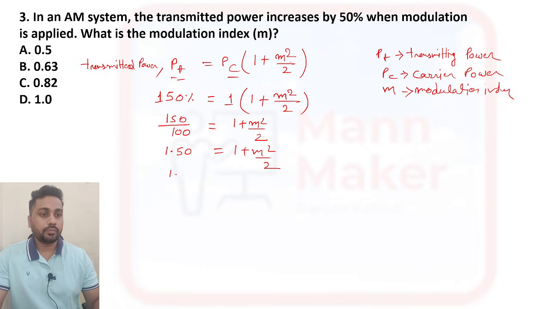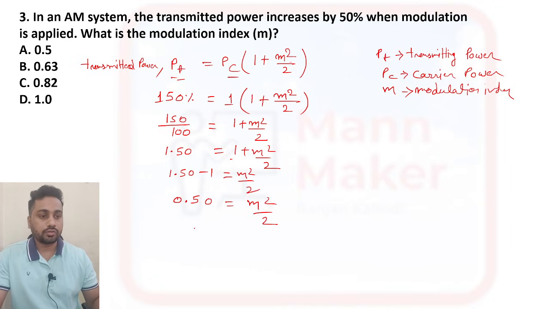So 1.50 minus 1 equals m squared by 2. We take the 1 to this side: 1.50 minus 1 equals 0.50, equal to m squared by 2.